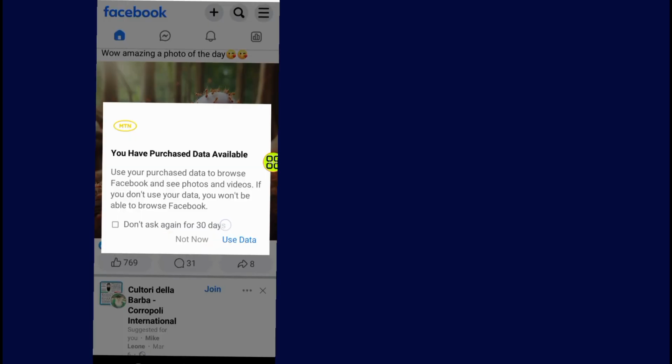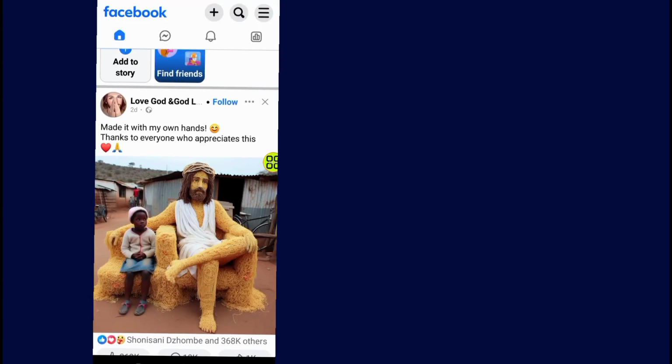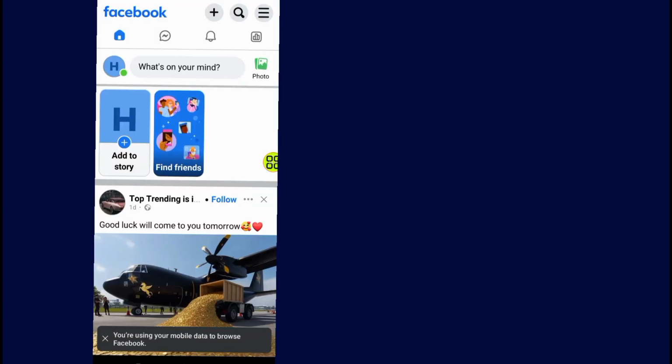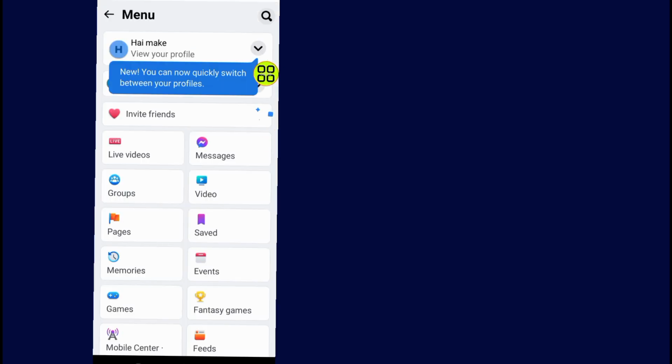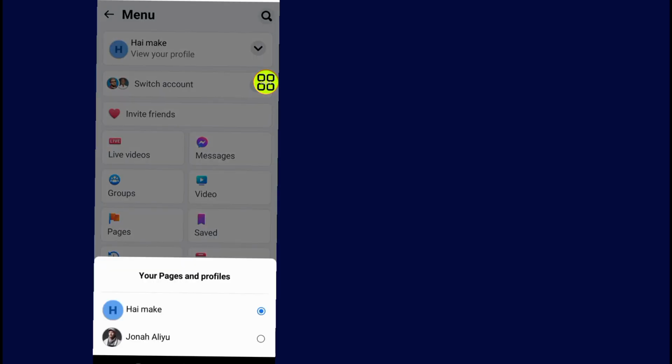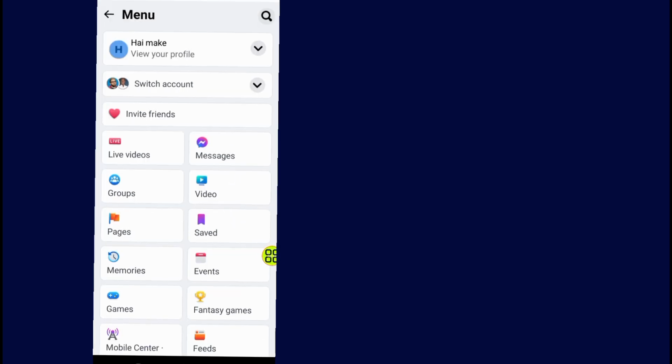After you open your Facebook, all you have to do now is tap on this section, as you can see. Tap on this menu at the top right side. Under this menu, tap on this little arrow. Now make sure to choose your Facebook page. As you can see, I already selected my Facebook page. After you choose your Facebook page, like this one, you are in the interface of your Facebook page.